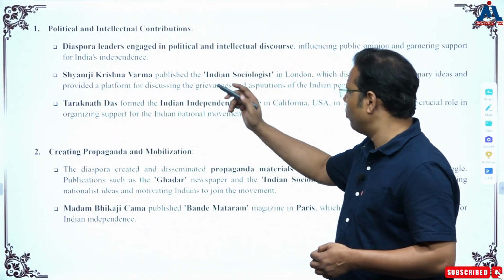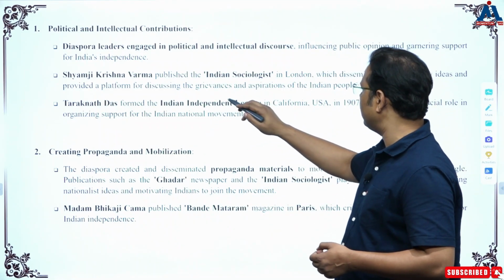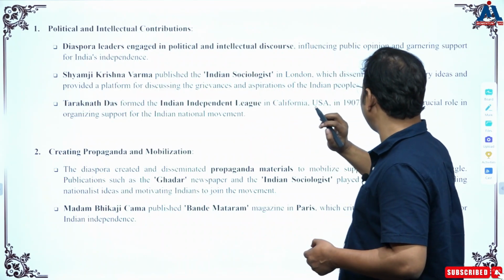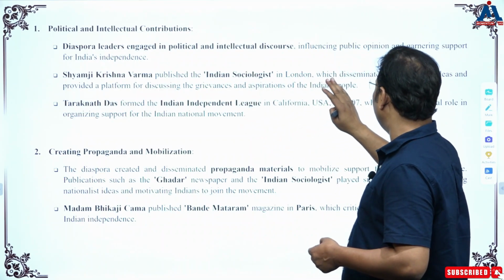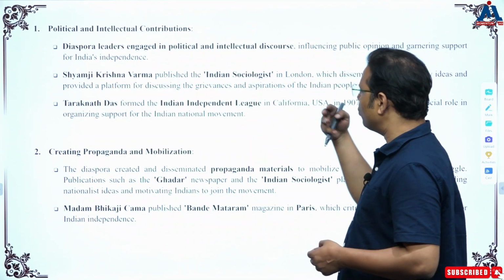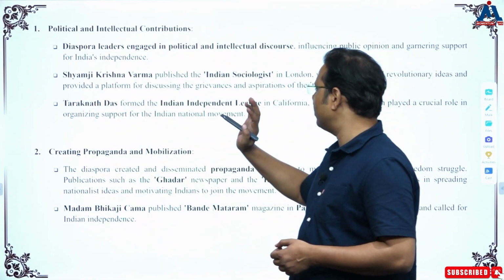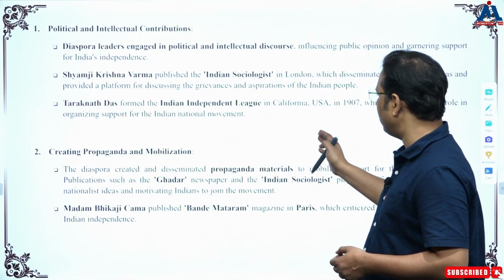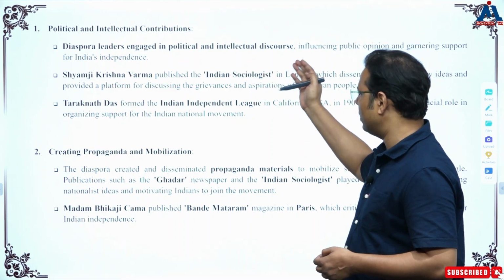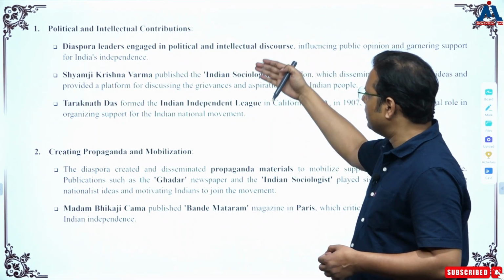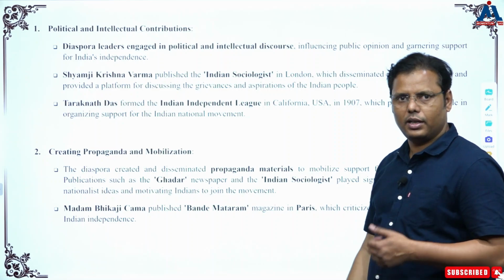Shyamji Krishna Varma used to publish a newspaper called the Indian Sociologist, and of course it disseminated revolutionary ideas. In the same way, Taraknath Das formed the Indian Independent League in California. Of course, we can talk about the Gadar newspaper also. So these are the intellectual contributions that we can talk about.